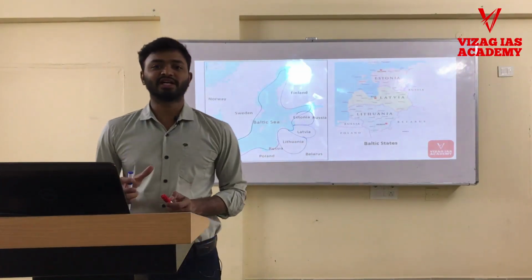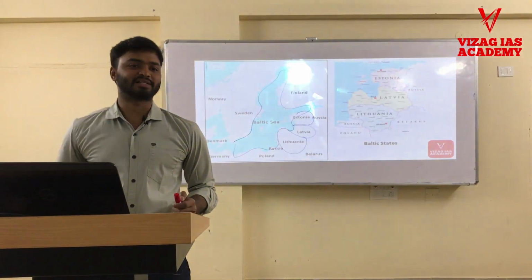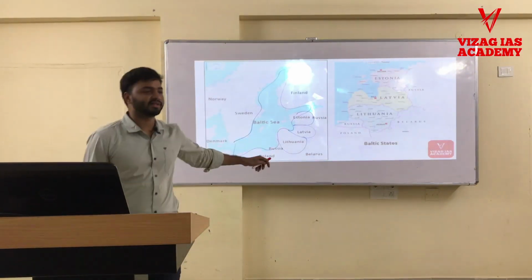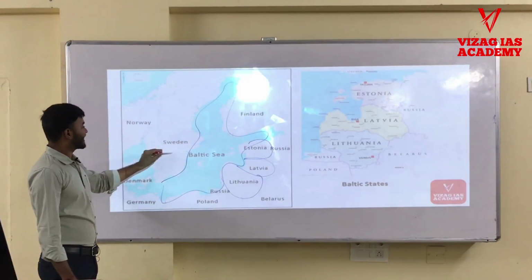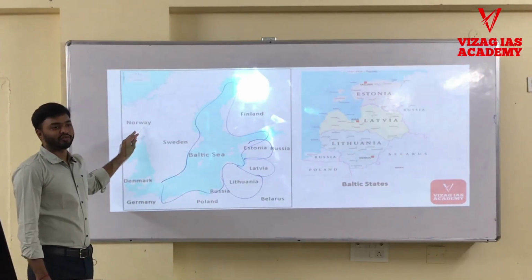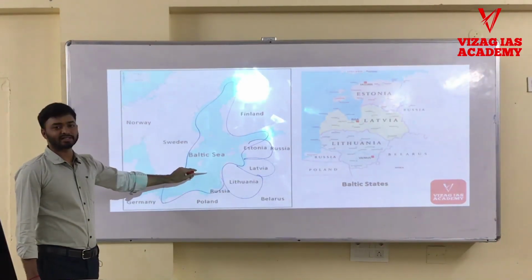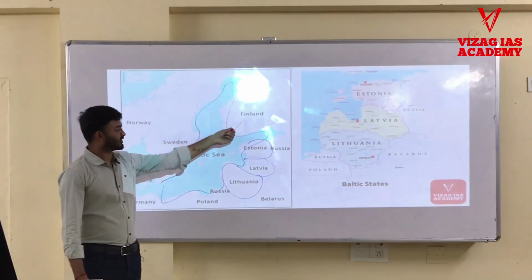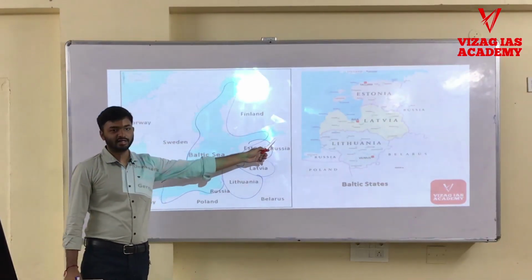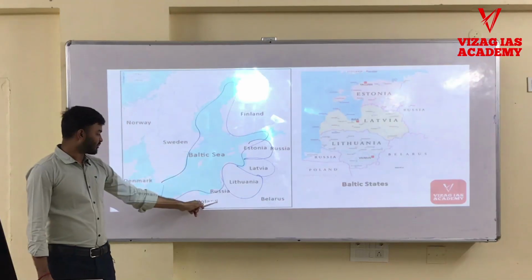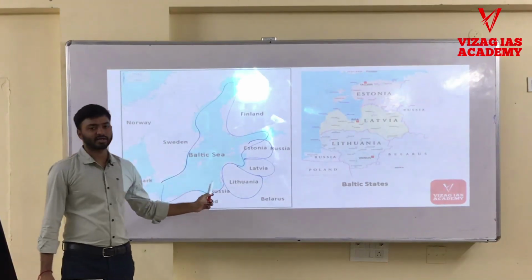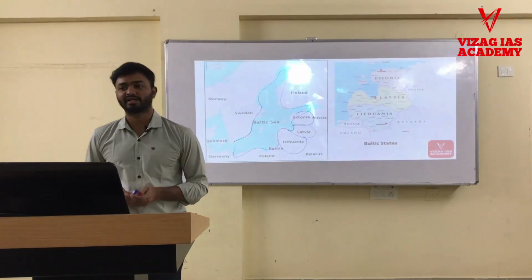Whereas if they ask specifically what are the countries adjoining the Baltic Sea, then you have to remember these all. Sweden, and here you have to remember Norway does not have a connection with the Baltic Sea. Only Sweden, Finland, and here there is Russia, Estonia, Latvia, Lithuania, Poland, Germany, Denmark. These are the countries which are bordering the Baltic Sea.